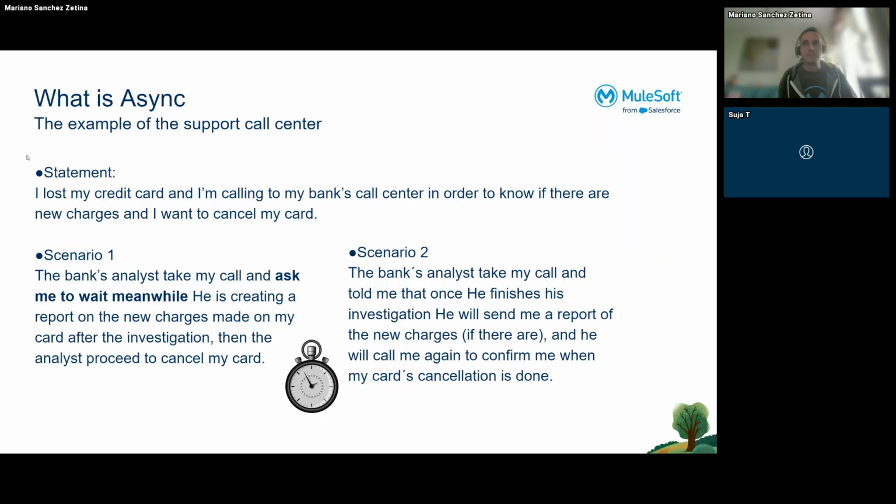Okay, maybe I can program some new API at any point. So can anyone tell me which scenario is synchronous and which is asynchronous? You can put that in the chat.